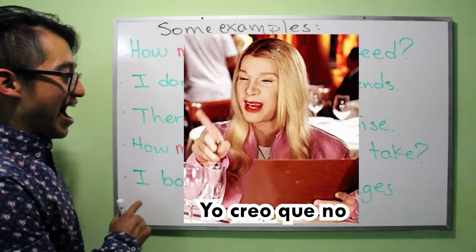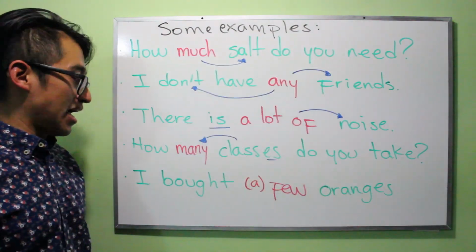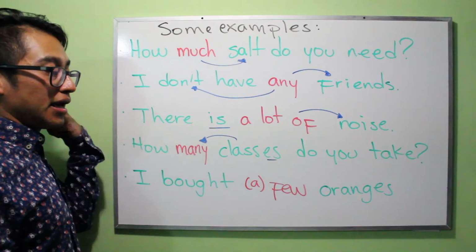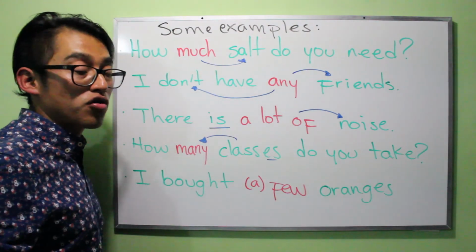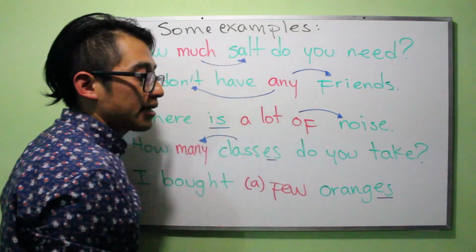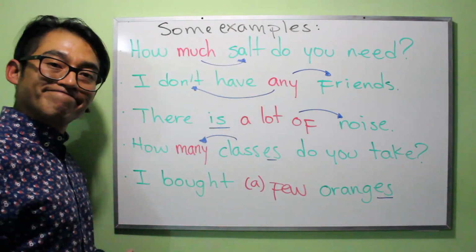Okay, now, I have a few oranges. I bought a few oranges. And in this case, few, remember that few is just for countable nouns, like in here. Pocas naranjas. Good.